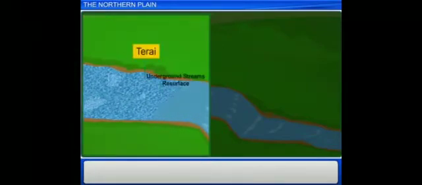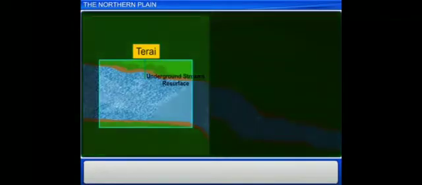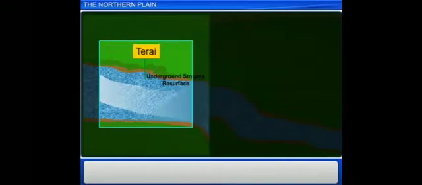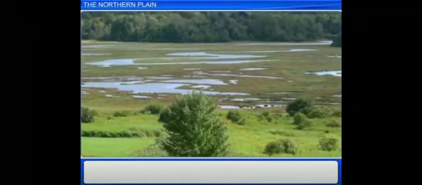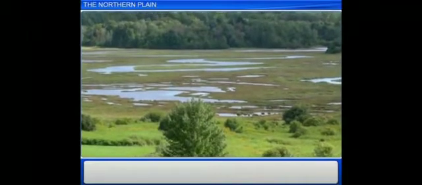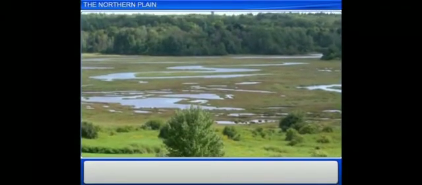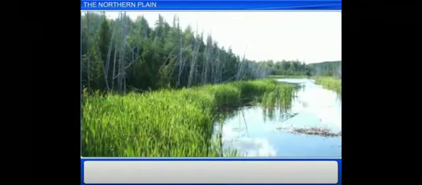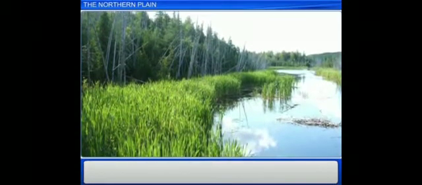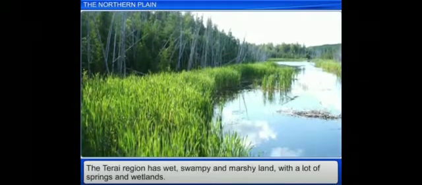Moving south of the Bhabar belt, we next come to the Terai region. Children, all the rivers and streams that disappeared in the Bhabar region resurface in this region, means they come out basically. And this region consists of wet, swampy and marshy land. The high water table creates a lot of springs and wetlands in this region. Earlier, the Terai region was thickly forested and abundant in wildlife.